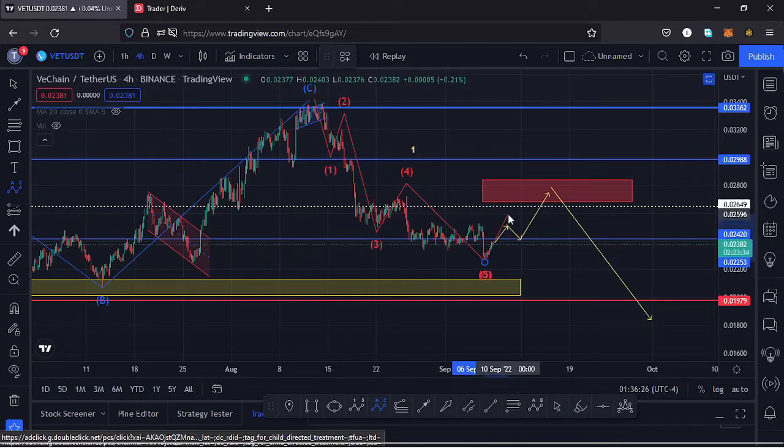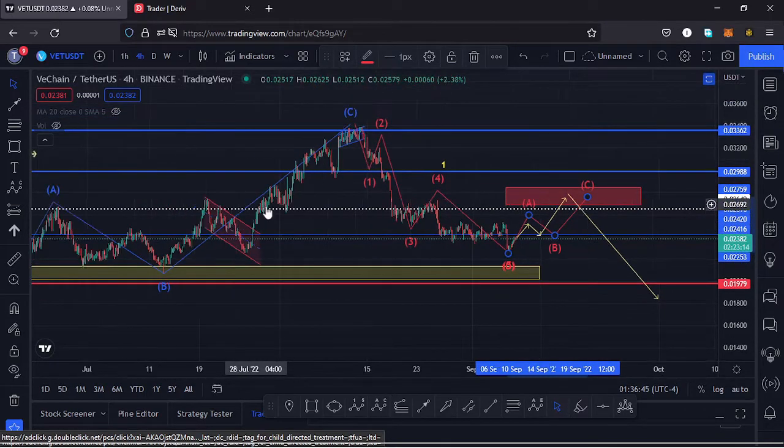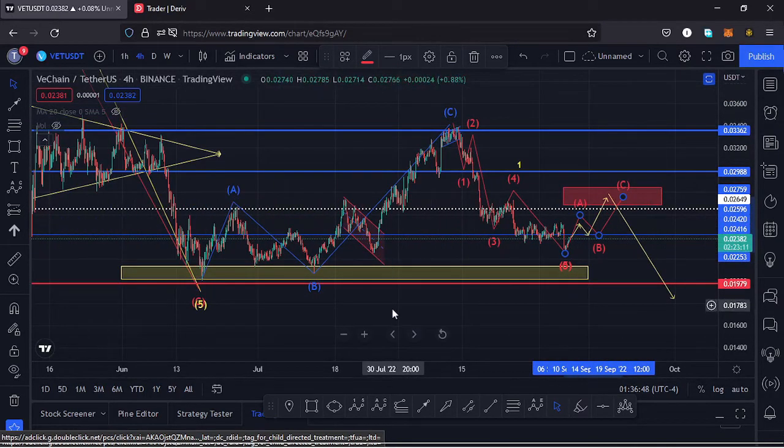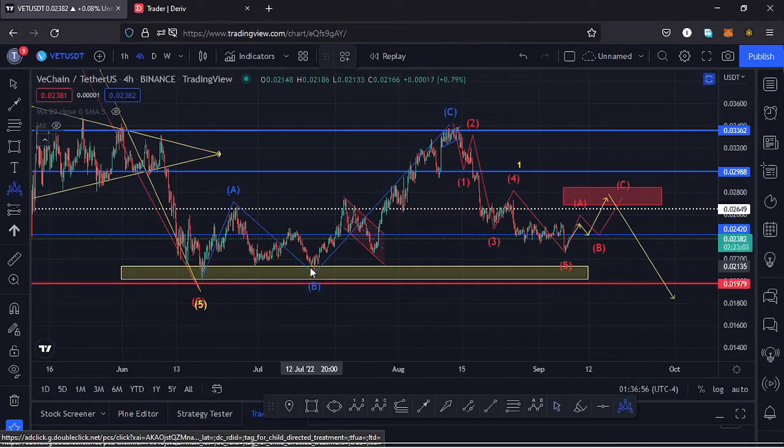Maybe have a wave A push above that key area of resistance, then a wave B might be formed once we try to have a retest of that key area of resistance, then continue pushing higher into our red target area to complete the formation of a wave 2, then continue pushing lower in the formation of a third wave. And in case that movement plays out here on this chart, that will be completing the formation of a pattern here on this chart, which is a head and shoulders pattern, having this as the left shoulder of that head and shoulders pattern.